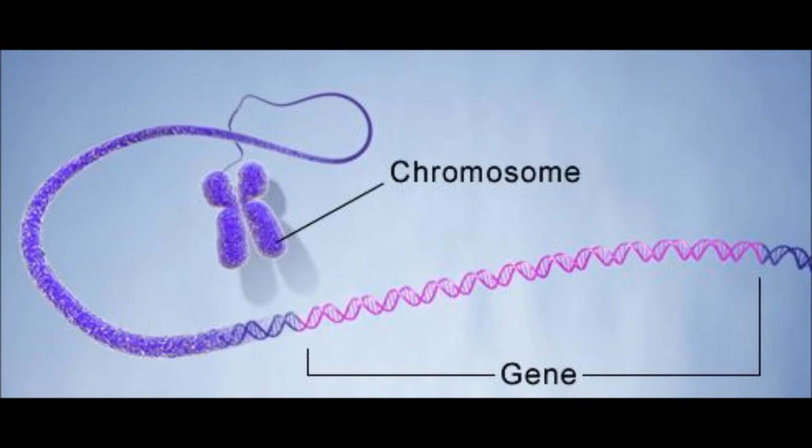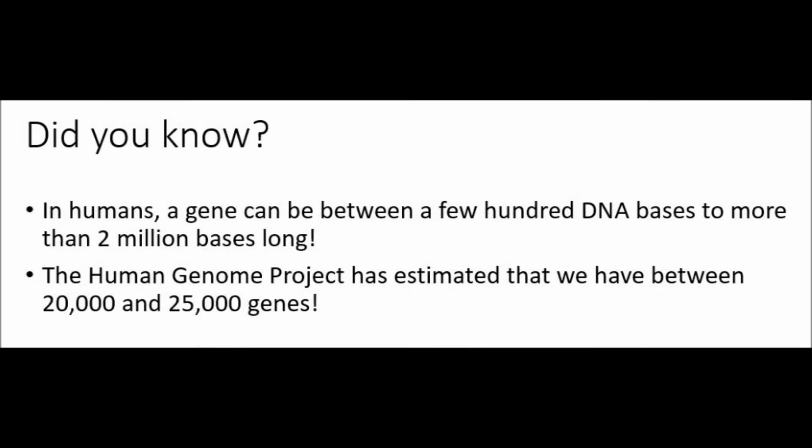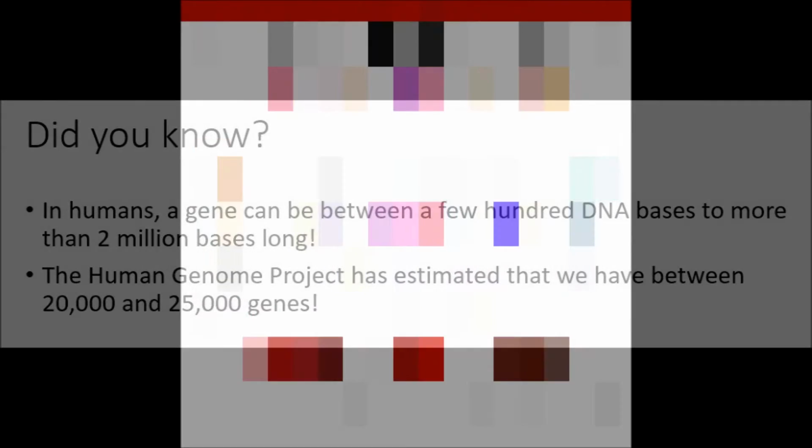It contains the instructions for making the molecules that an organism needs to survive. The genes must be transcribed from DNA and then translated in the ribosomes in order to be turned into gene products like protein that the organism can use. Did you know in humans a gene can be between a few hundred DNA bases to more than 2 million bases long? The Human Genome Project has estimated that we have between 20,000 and 25,000 genes.